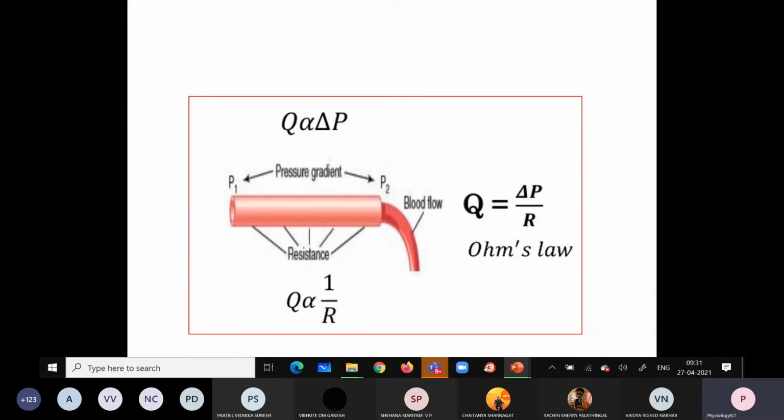Because of the resistance, the velocity decreases. Because the kinetic component, that is the dynamic pressure component, decreases, the lateral pressure increases. Because the lateral pressure increases, the perfusion of the tissues occurs. Because the perfusion of the tissue occurs, there is exchange of the gases, nutrients, waste products, etc.